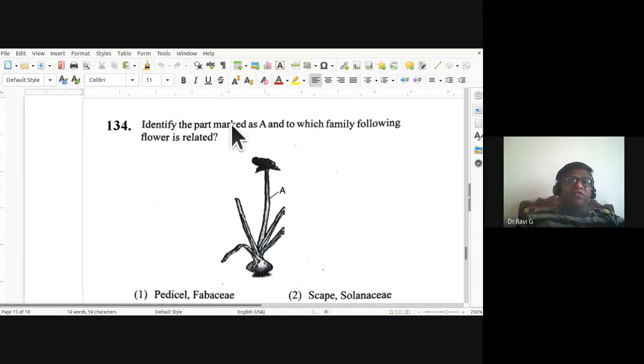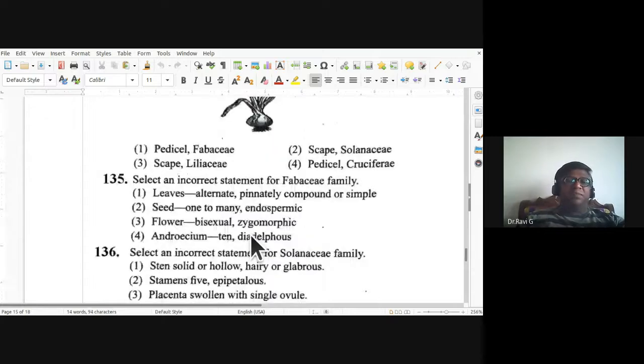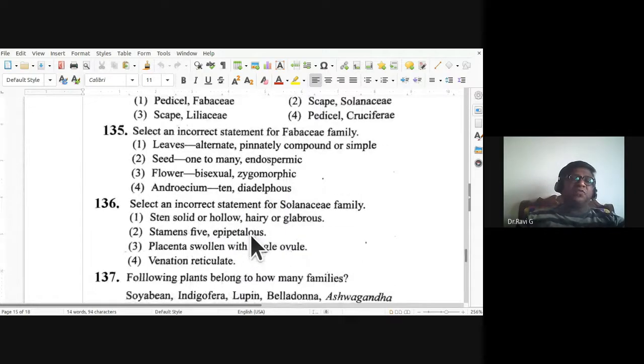134, identify the part marked as A and to which family the following flower is related. Okay, so identify the part marked as A. So is it pedicel Fabaceae, scape Solanaceae, scape Liliaceae, or scape Cruciferae? So the answer is the third one, scape Liliaceae. So 134th, A is scape and this family is Liliaceae. Onion it is, so you can easily identify.